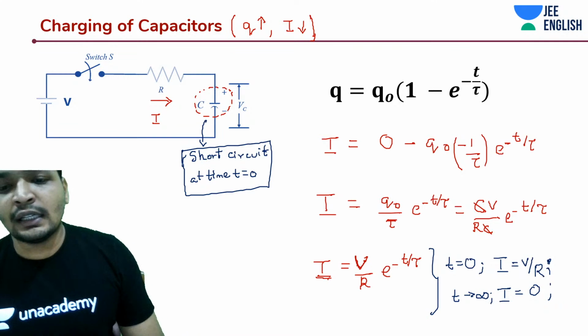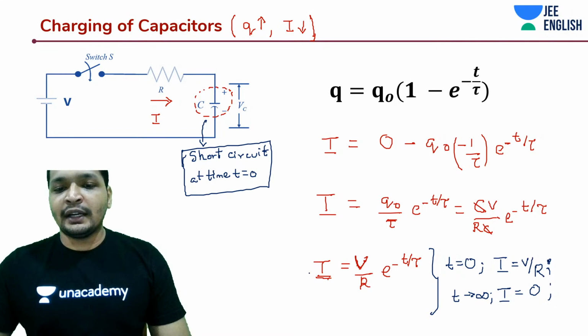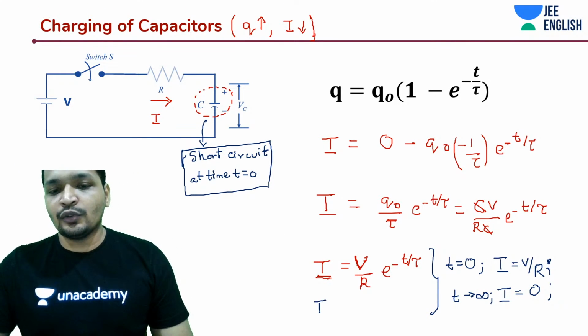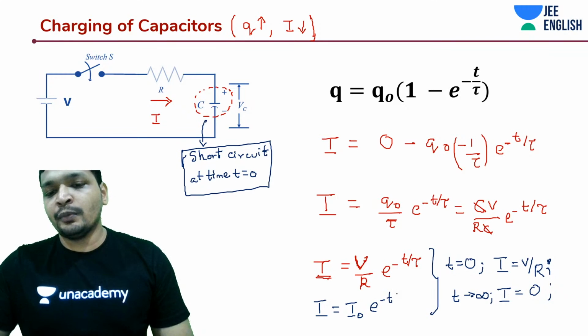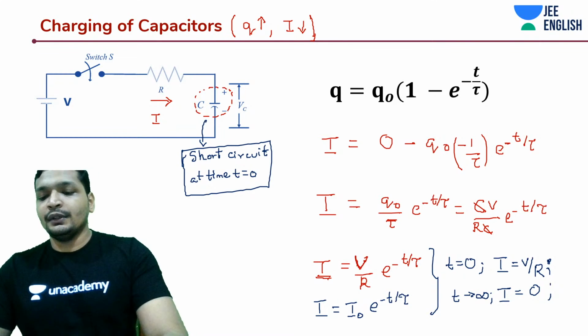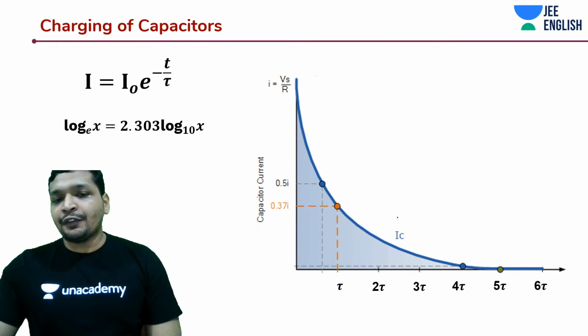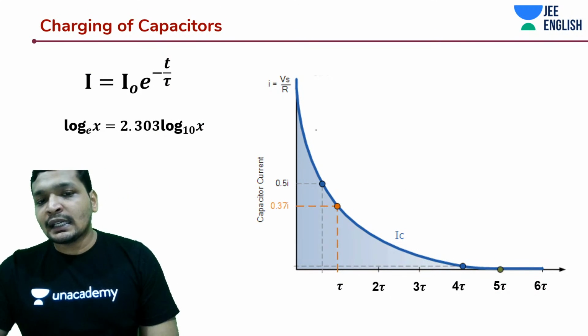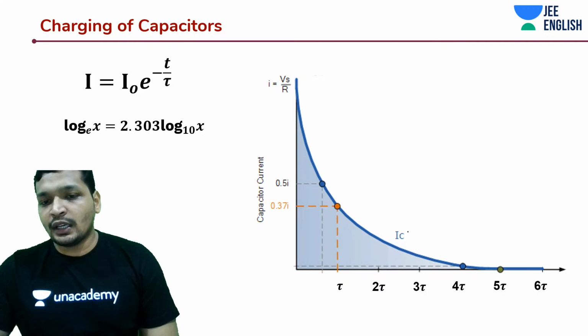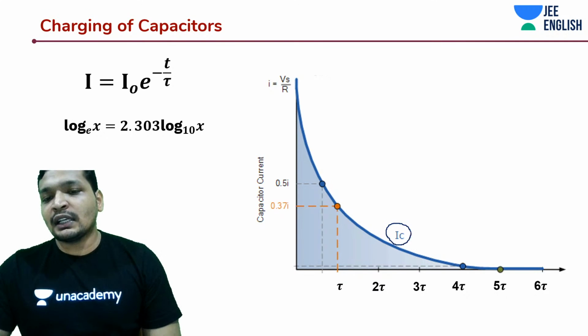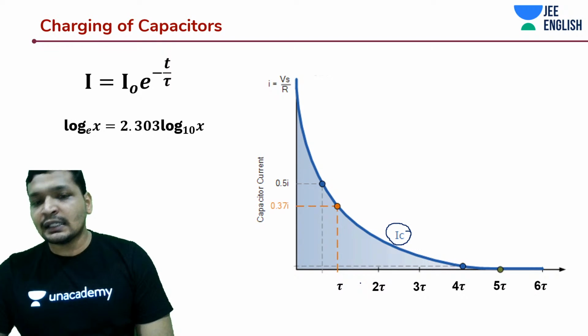All right. I think now everything is clear, and now I'm going to write down I is equal to I naught, of course. I naught will not be explicitly told to you, but you know what that I naught is. And you know what tau is as well. So the thing is, if you are noticing, the current is decreasing with time. The current across the capacitor IC is decreasing with time.